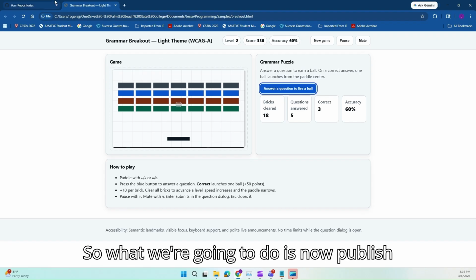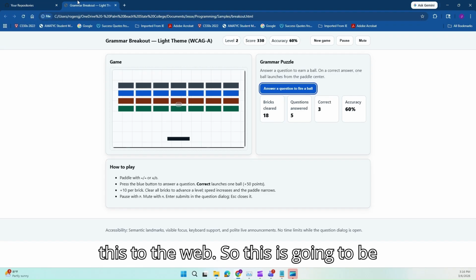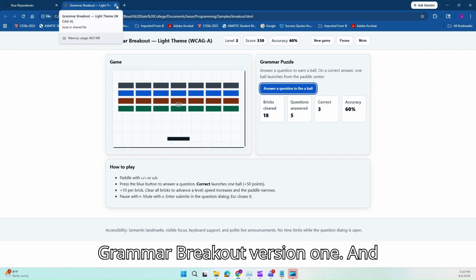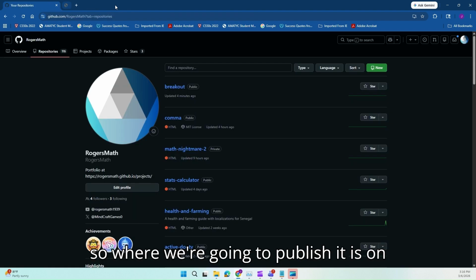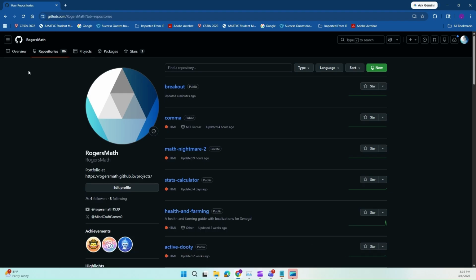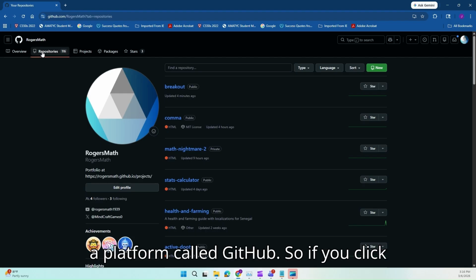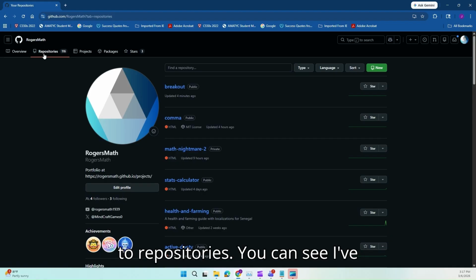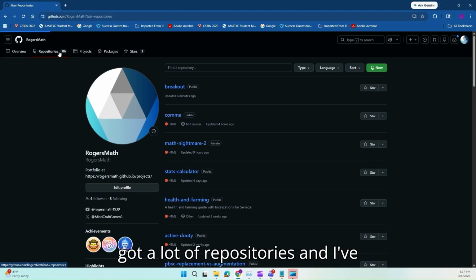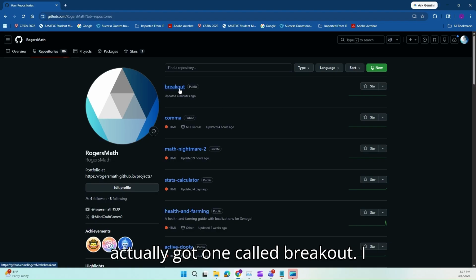So what we're going to do is now publish this to the web. So this is going to be Grammar Breakout version 1. And where we're going to publish it is on a platform called GitHub. So if you create an account, and then go to repositories, you can see I've got a lot of repositories, and I've actually got one called Breakout.